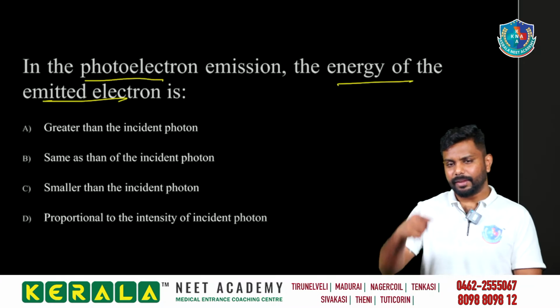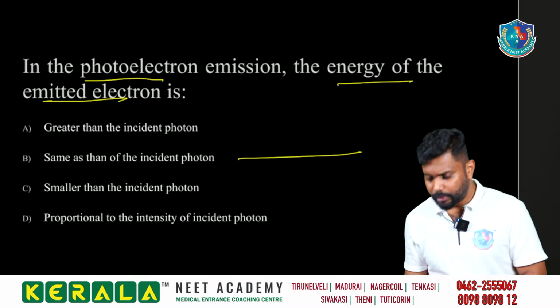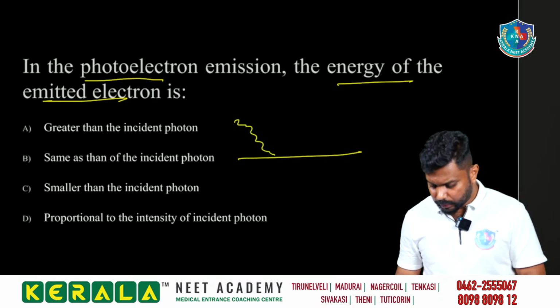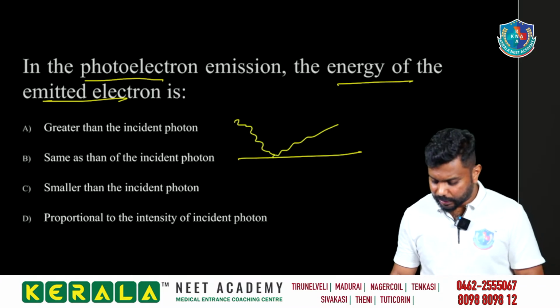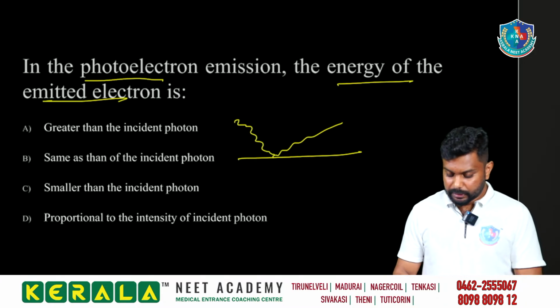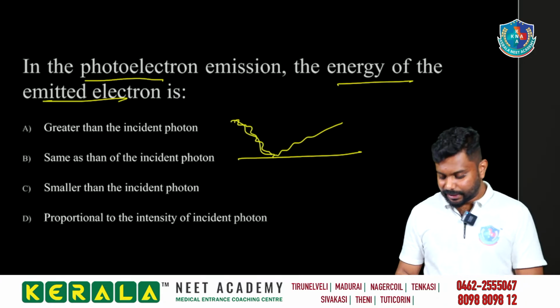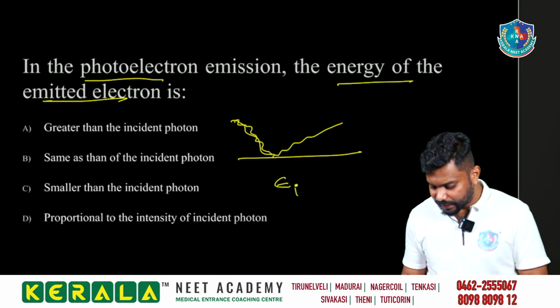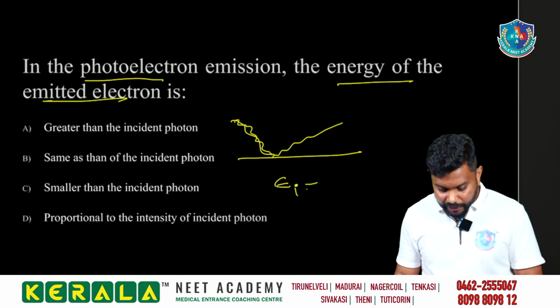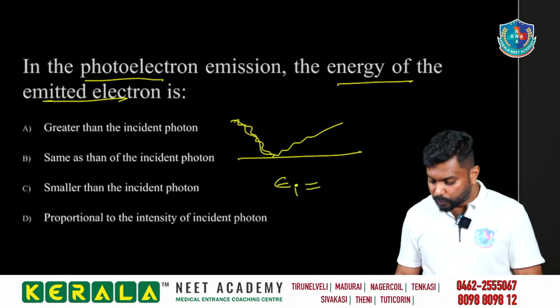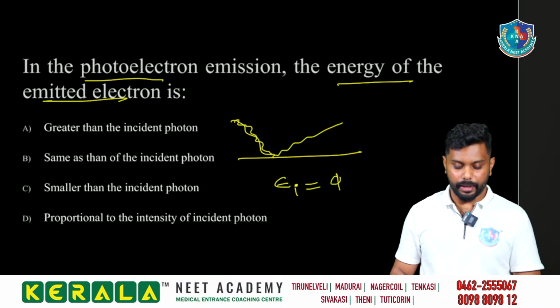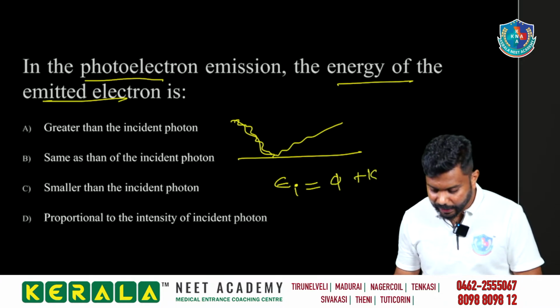Consider we have a metal surface, and light falls on the metal surface, so electrons are emitted. The incident energy is equal to the work function phi plus kinetic energy.